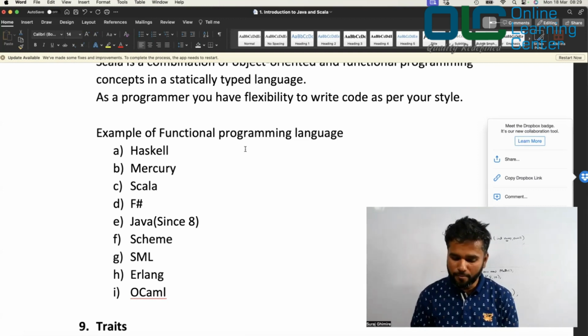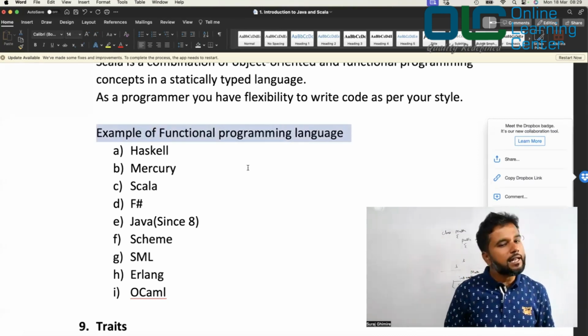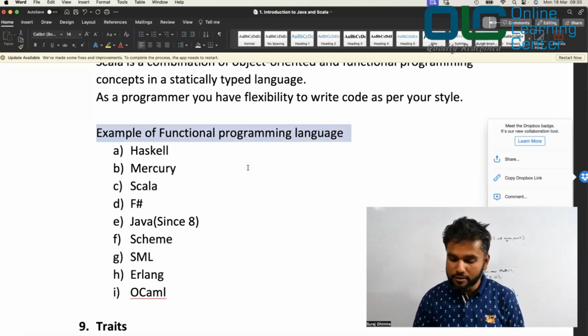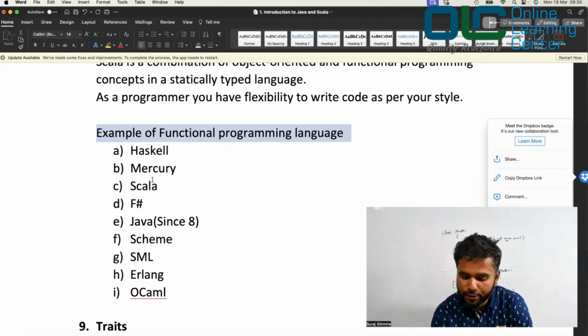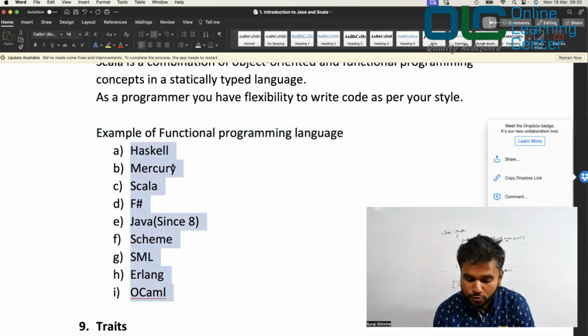Examples of pure functional programming languages. You may ask me, Scala is one such example, but do we have any more examples? Look into this: Haskell, Mercury, Scala, F Sharp, Java since 8, Scheme, SML, Erlang, OCaml. These are all programming languages, and there are so many of them. All these are functional programming languages. So Java 8 also supports functional programming.